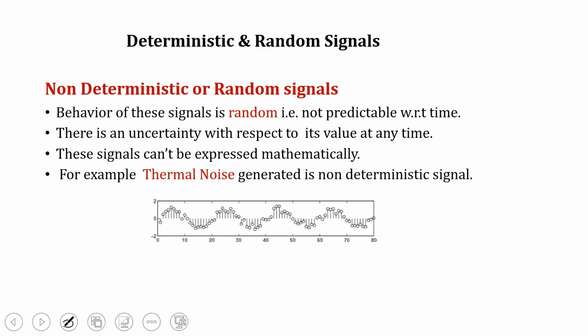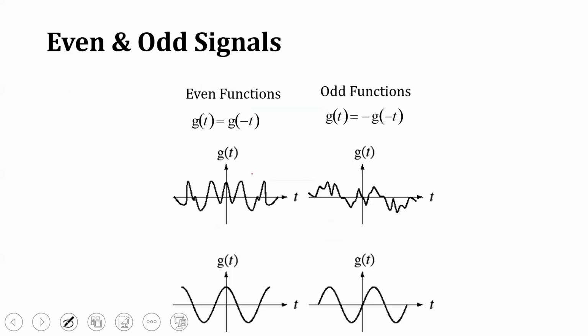These signals can't be expressed mathematically, only by a statistical function, with which we can analyze or predict how the signal is occurring. An example of a non-deterministic signal is thermal noise, which is random in nature. So these are the two types, deterministic and random signals.